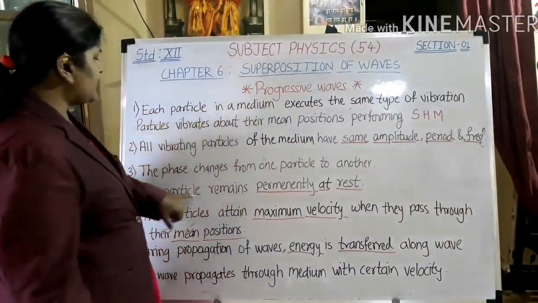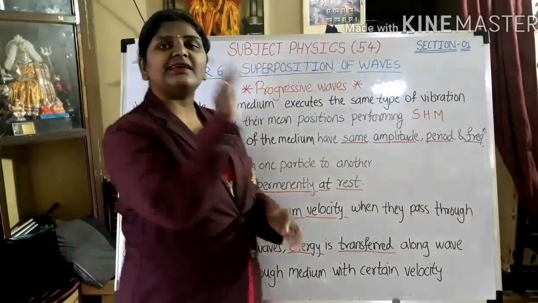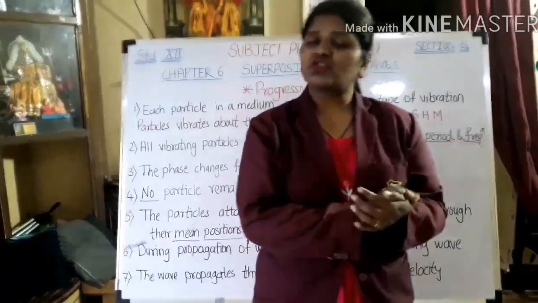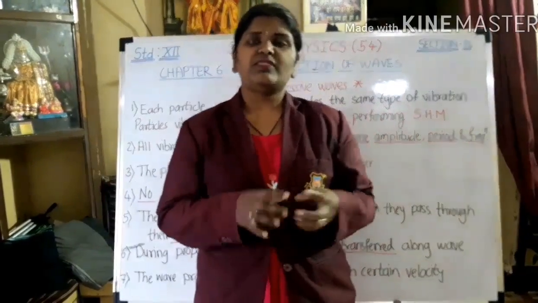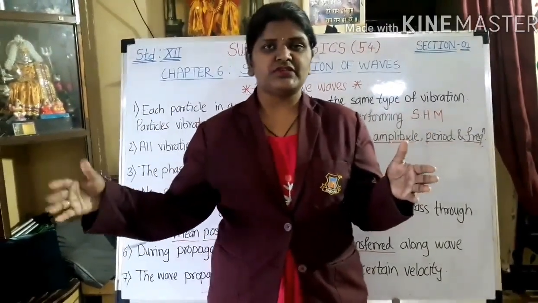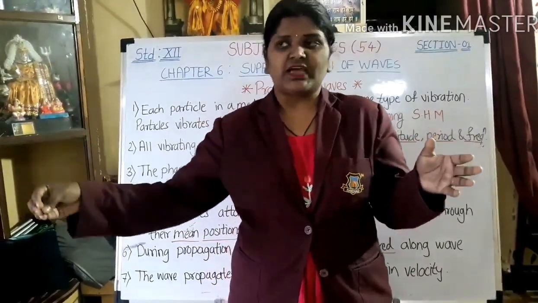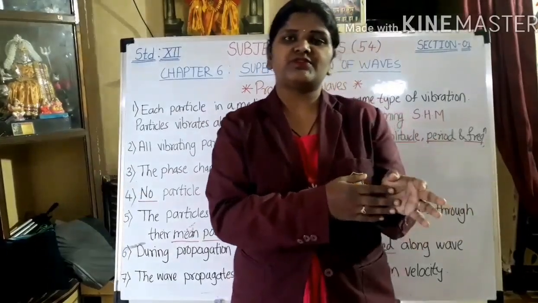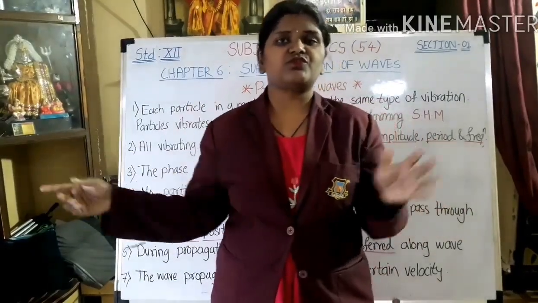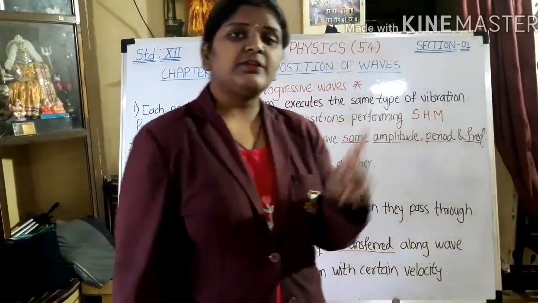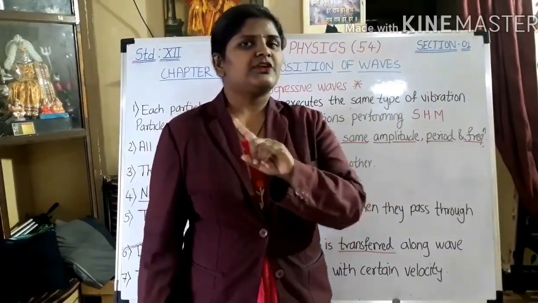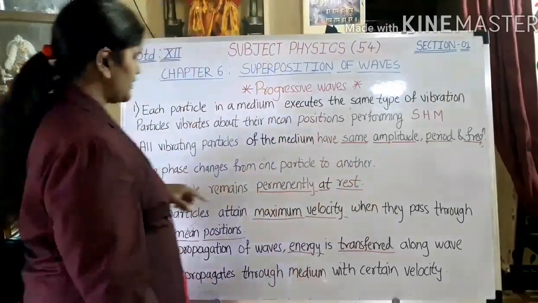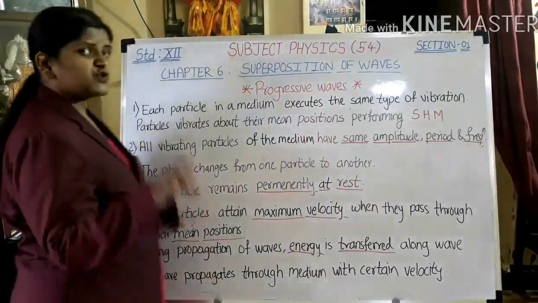Next, no particle remains permanently at rest. They are not at all at rest. They are continuously moving. When they reach the equilibrium position, they will be there for some time. Again, it will come back to the mean position and again it will start to oscillate. So no particle will be permanently at rest. Temporarily it can be at rest, but not permanently. Okay, so this is the main property, which is the fourth one.